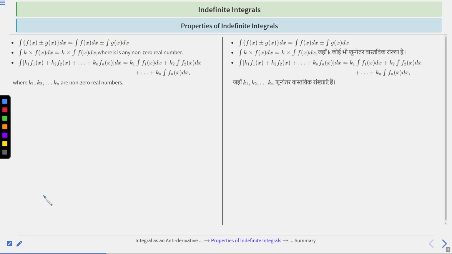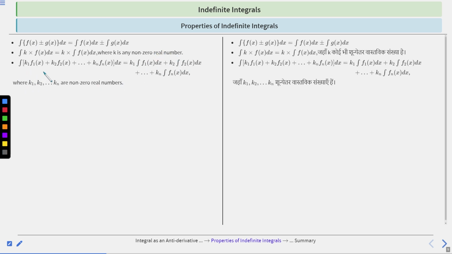Now, let's discuss properties of indefinite integrals. There are different properties of indefinite integrals. Let's discuss one by one. Integration of f x plus minus g x dx is equal to integration of f x dx plus minus integration of g x dx, right? Second, integration of k f x dx is equal to k times integration of f x dx, where k is any non-zero real number, right? K is any non-zero real number.